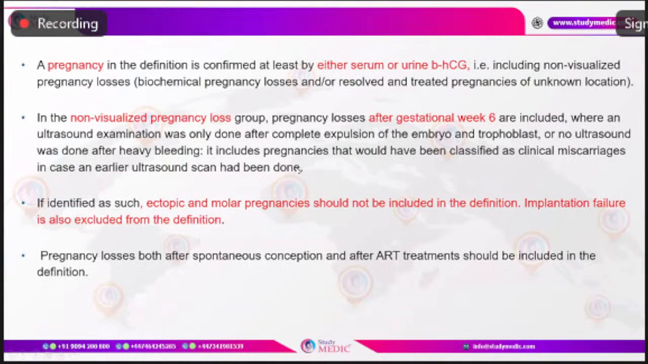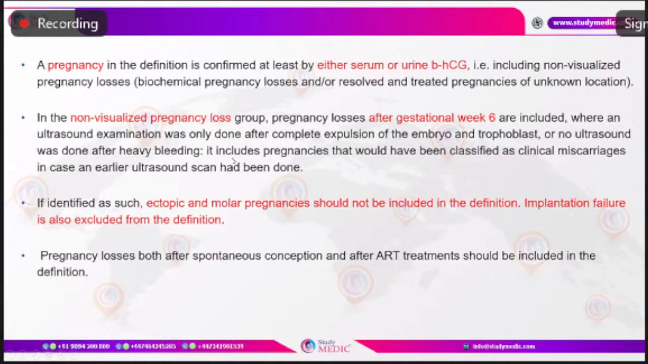Now, how do we diagnose that there was a pregnancy? Many times we are confused whether it should be concluded that a pregnancy was there or it was just some hormonal variation, which we call a biochemical pregnancy. So it all depends upon the evidence. The pregnancy in the definition can be confirmed by at least the presence of serum beta-HCG positive for pregnancy or urine beta-HCG. That includes non-visualized pregnancy losses like biochemical pregnancy losses and resolved and treated pregnancies of unknown location.